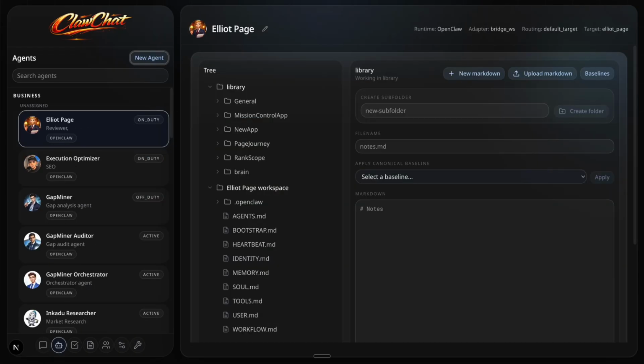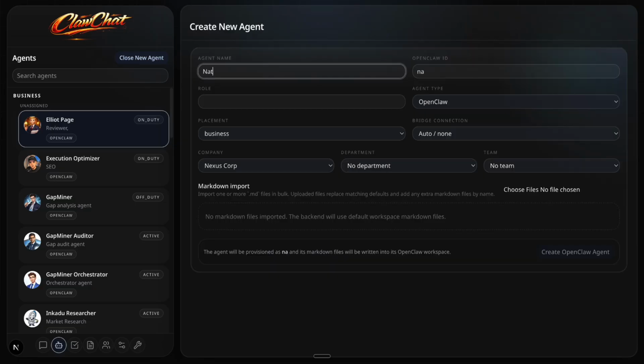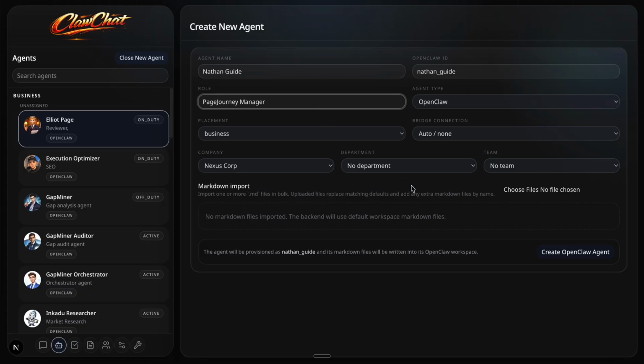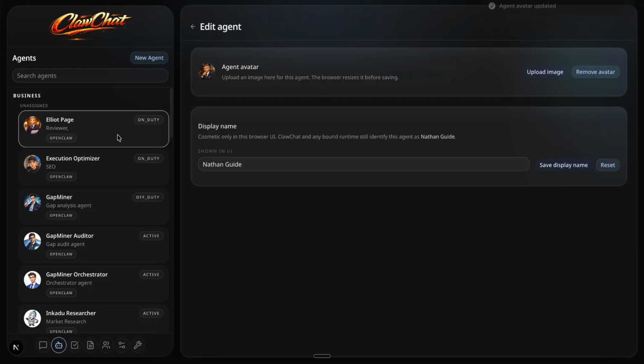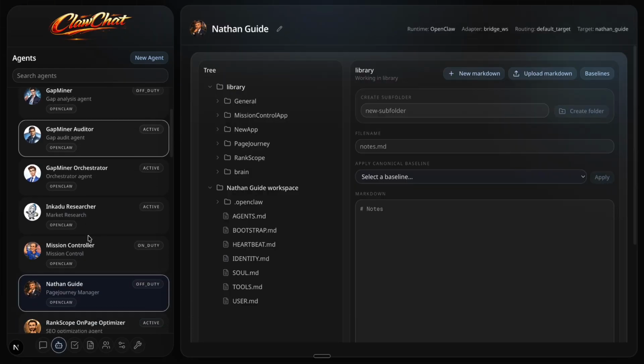In the Claw Chat application, I go into the Agents tab, click New Agent, give him a name, and set his role as the Page Journey Manager. I will leave department and team for now. We can assign those later, and then create the agent. Next, I upload his avatar image. You can see him there, Nathan Guide.